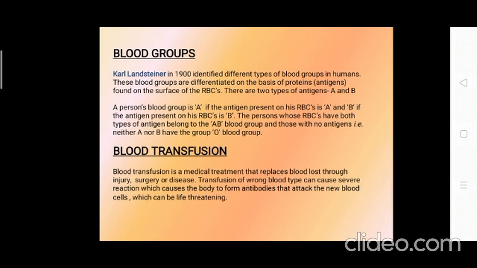He'll have blood group B if the antigen present on the RBC is B. The person whose RBCs have both the antigens, A and B, belongs to the blood group AB. And if a person has no antigens, neither A nor B, he belongs to the blood group O. You have to always remember to give the correct blood to the person. You cannot transfuse wrong blood because it causes severe reaction, which causes the body to form antibodies, and then they can attack the new blood cells.